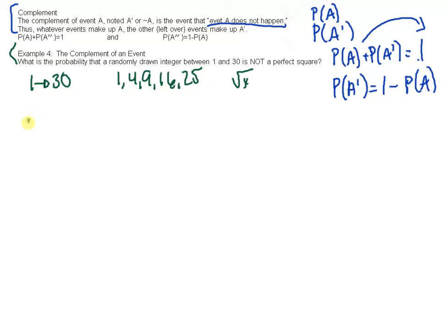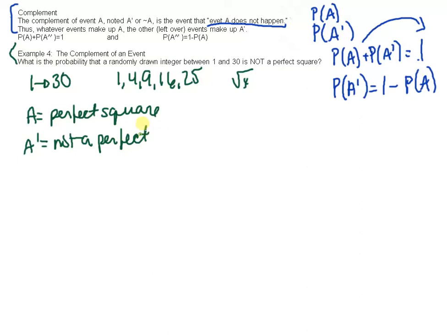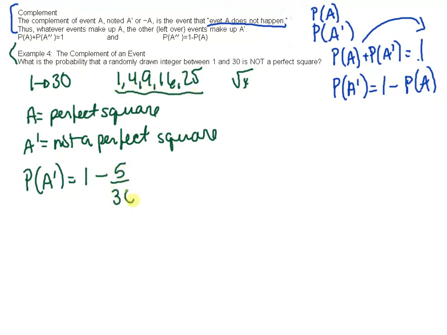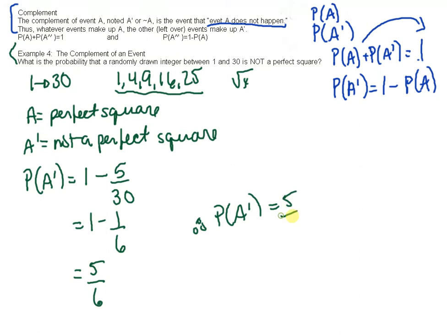So we know that the event A, let's put as a perfect square. And the event A complement is everything except for a perfect square. So not a perfect square. So if we wanted to solve for not a perfect square, we just simply take 1 and then subtract, well, there's 5 outcomes and there's 30 numbers. So it's like 1 minus 1 over 6, and we get 5 over 6. So therefore, the probability of not having a perfect square is 5 over 6.